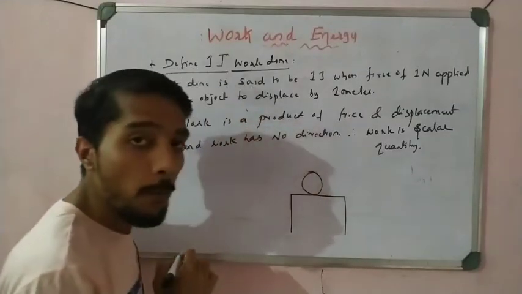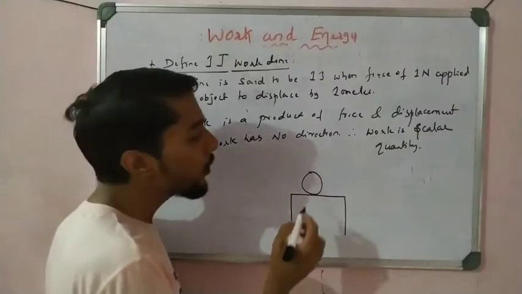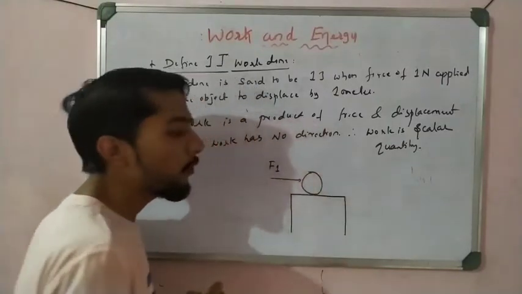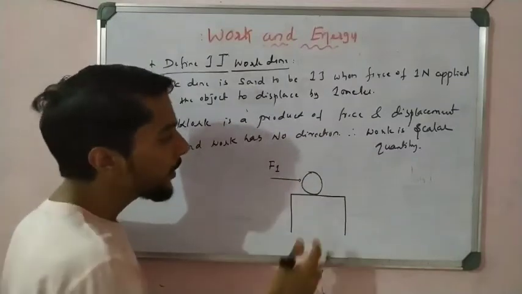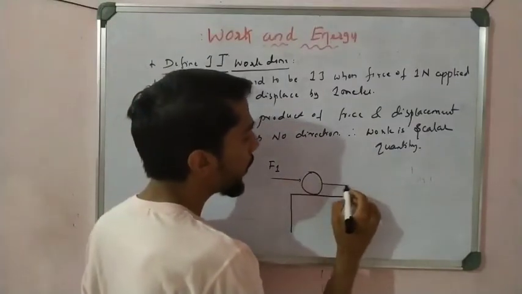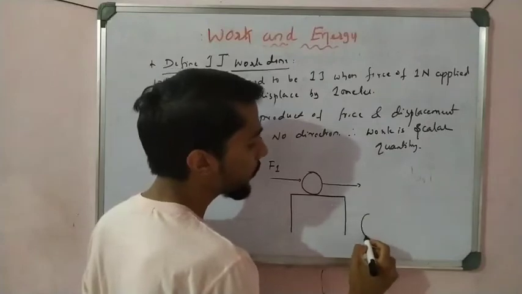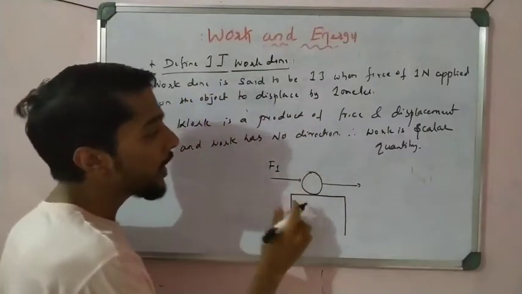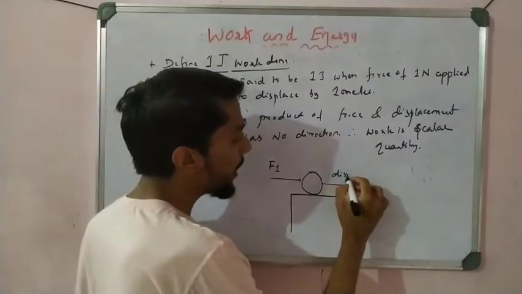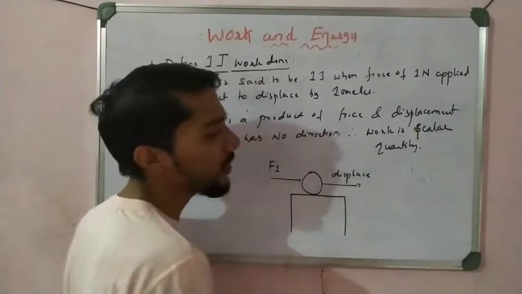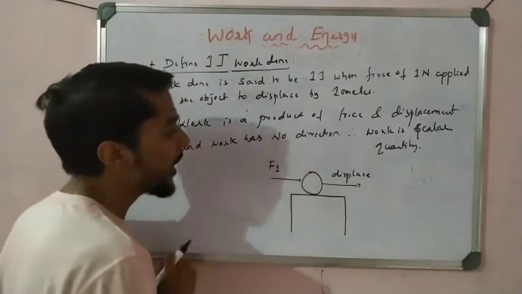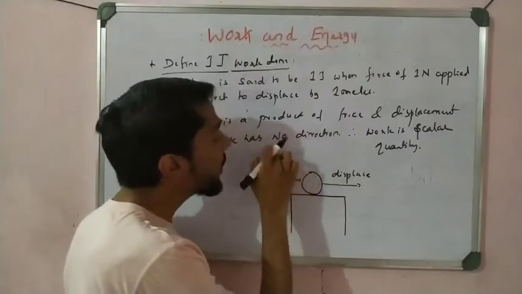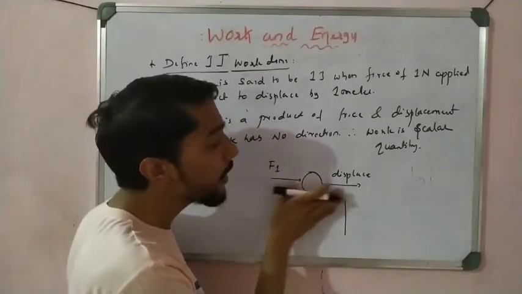Someone applies a force on the object, for example a force F1. What happened? The object moves in this direction and falls down, or covers some distance S. The object gets displaced. So I say that by applying this force F1, the object is displaced.